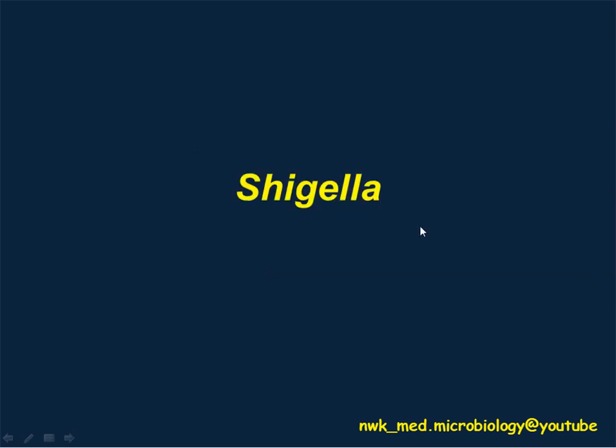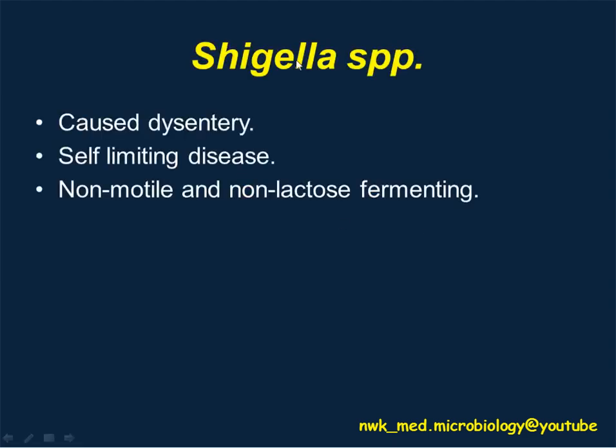The last species of Enterobacteriaceae is Shigella. The disease caused by Shigella is called dysentery. However, you may notice that Shigella causes a self-limiting disease. What is the meaning of self-limiting disease? It means that once the patient is infected with Shigella, they will develop the symptoms. However, the symptoms may automatically disappear after a few days. Then the patient may recover to normal, maybe without any medication. So Shigella infection is a self-limiting disease.